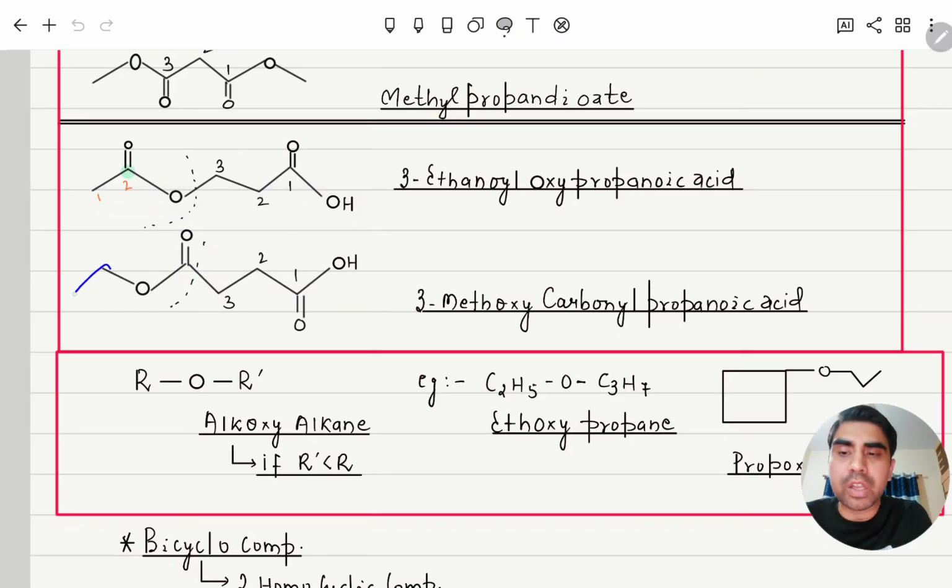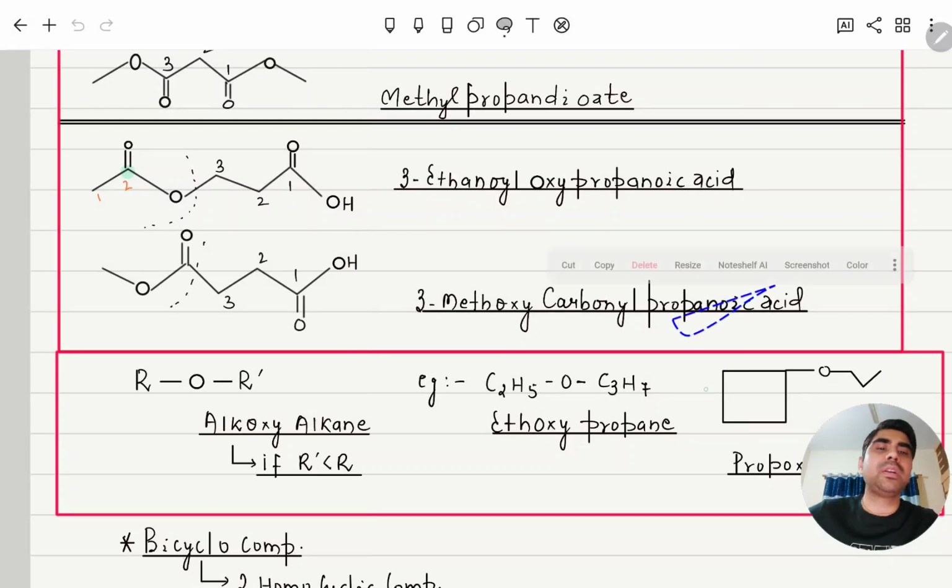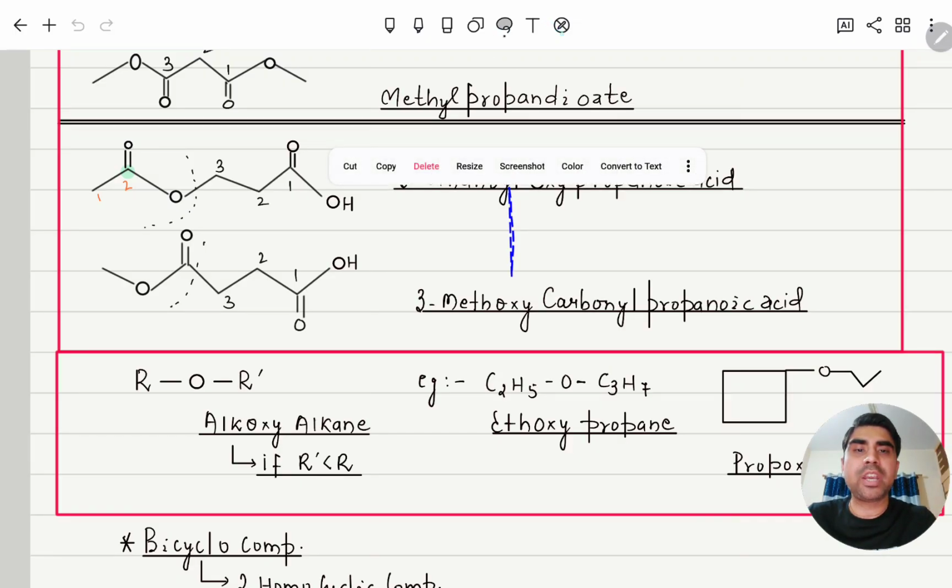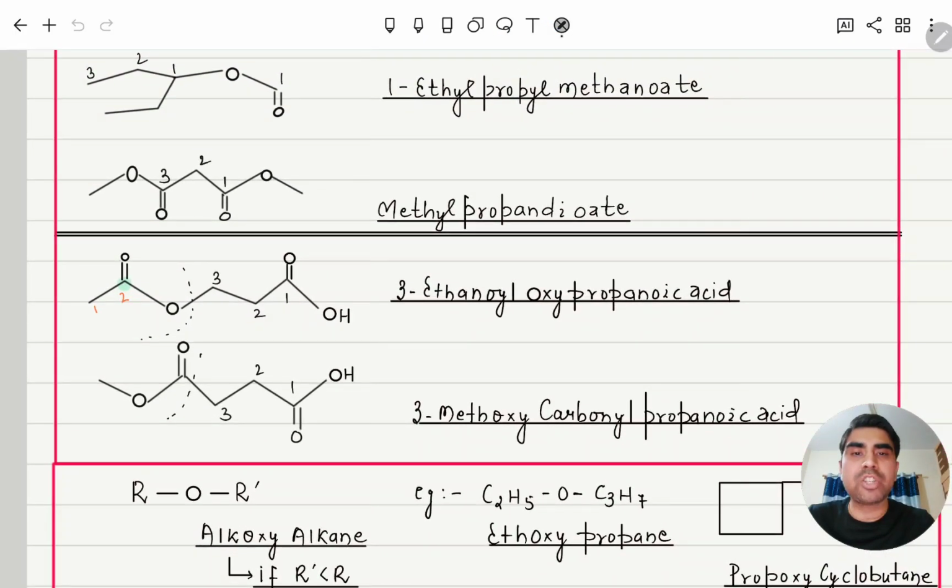If here it is one more carbon, then it will be ethoxy along with the carbonyl. So this is alkoxycarbonyl: methoxycarbonylpropanoic acid. Clear?